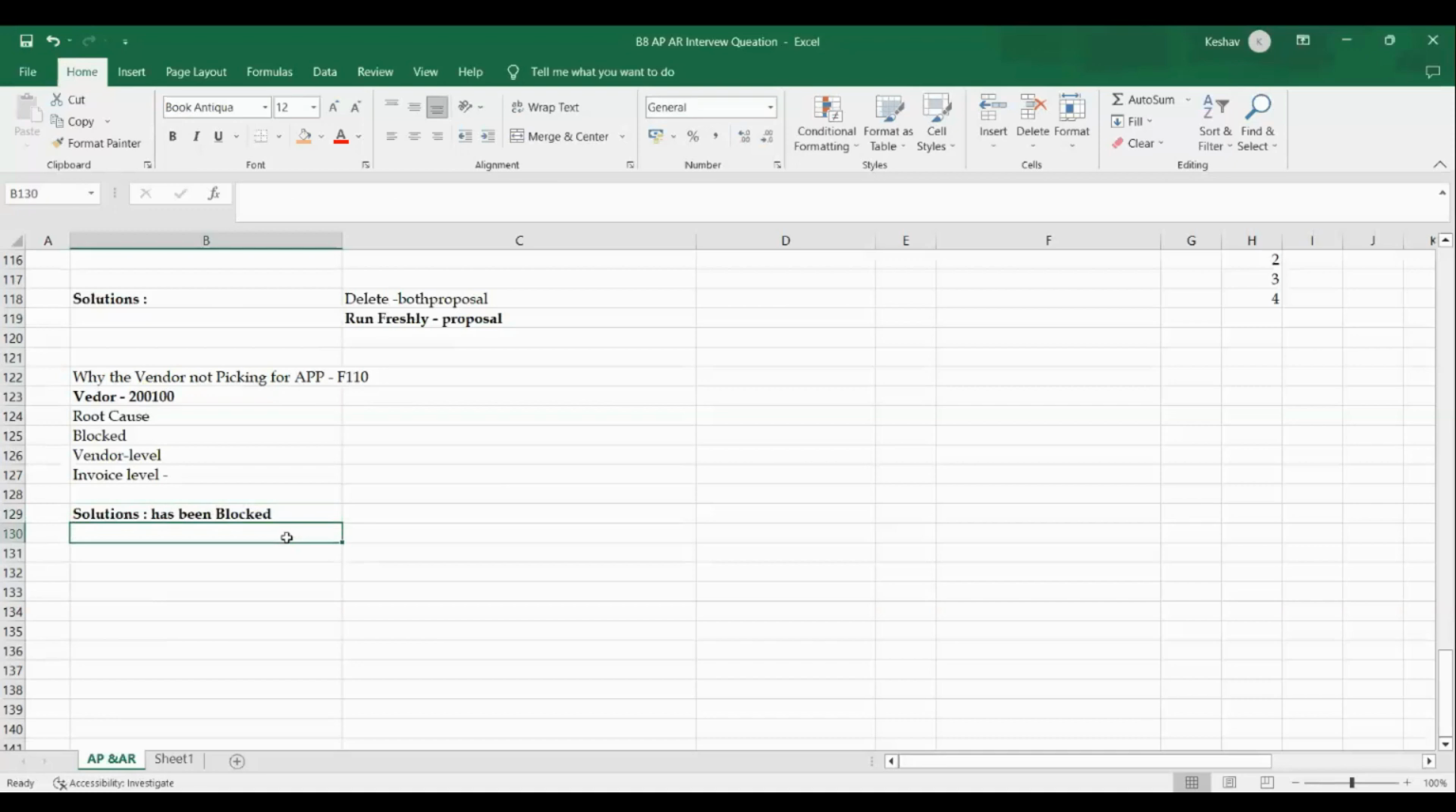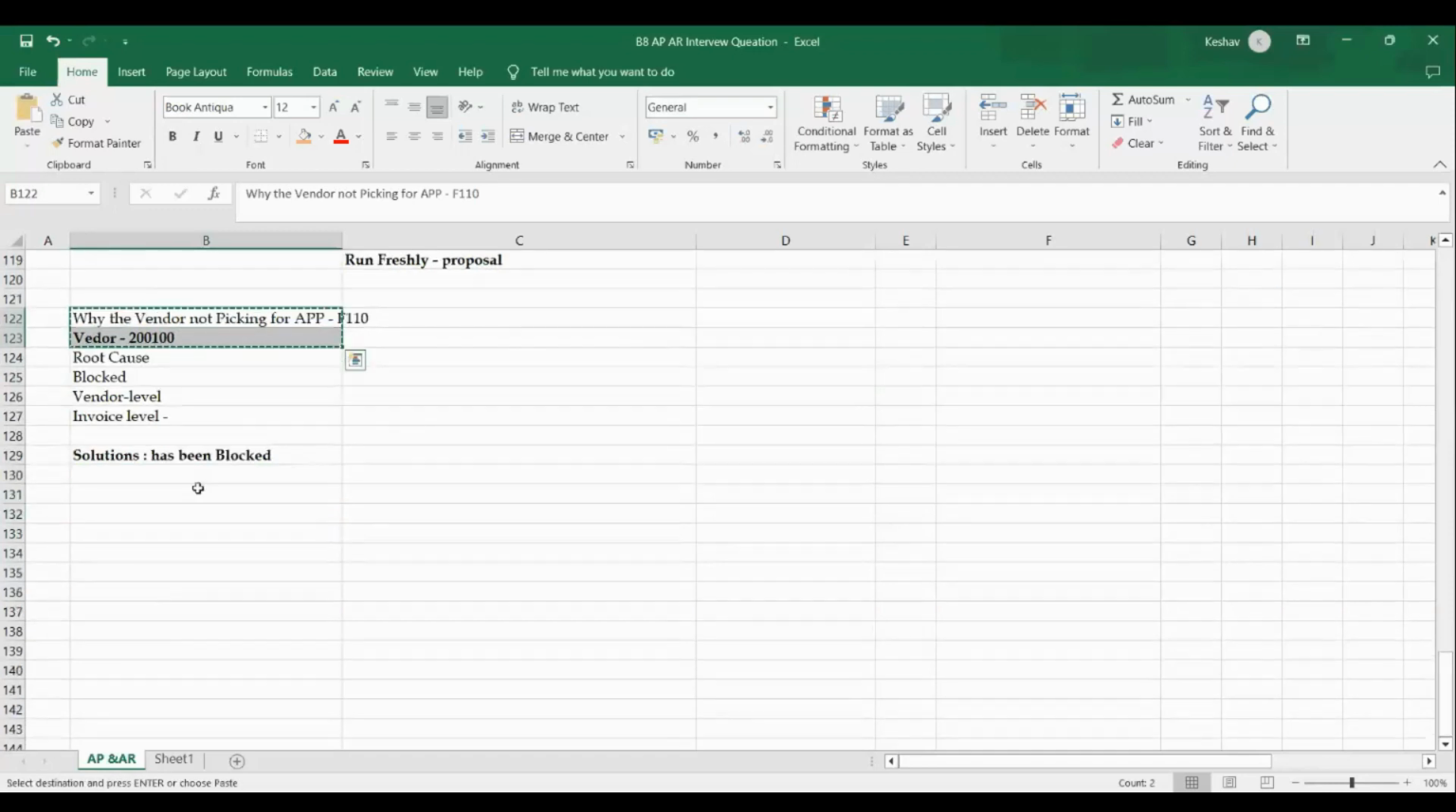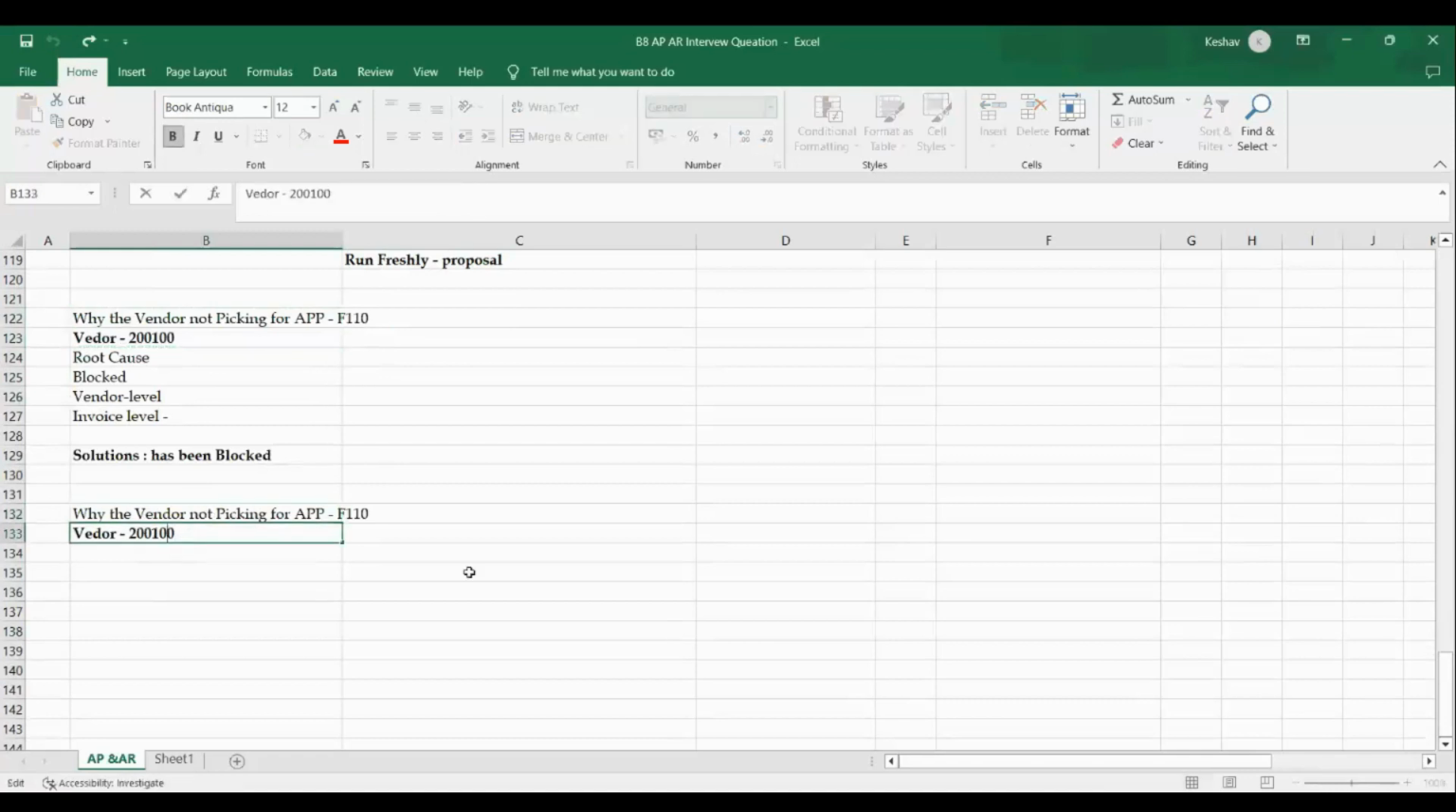Coming to another one, like the same vendor. A particular vendor is not picked for the APP run. So and so vendor number is, I can say, a 3 series something. He is running a bank transfer, meaning a DME payment is running. He is running the DME, which means a bank run, and the particular vendor is not picking.